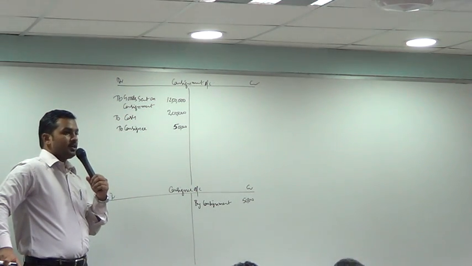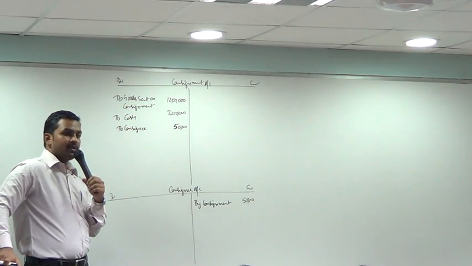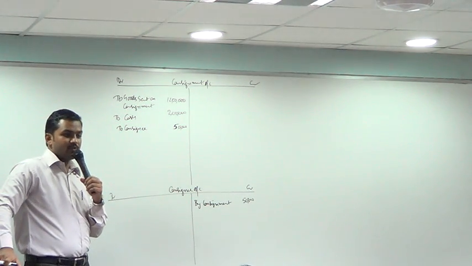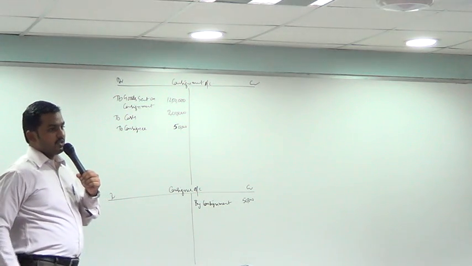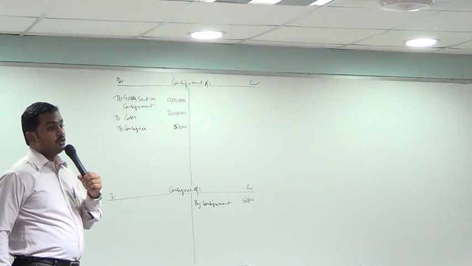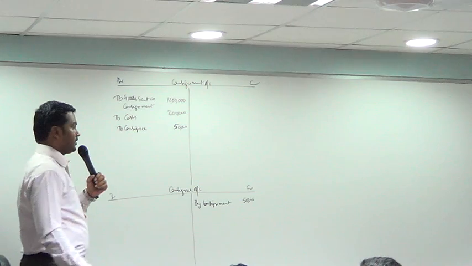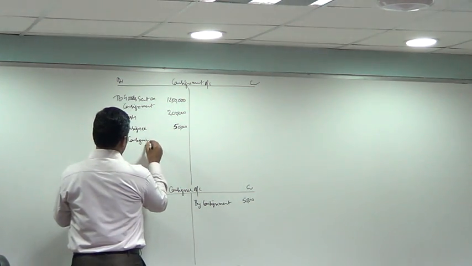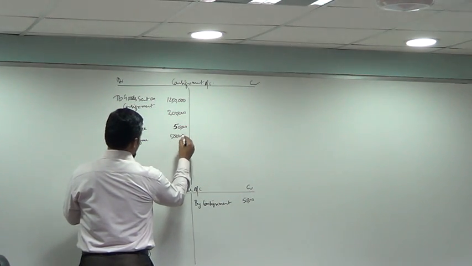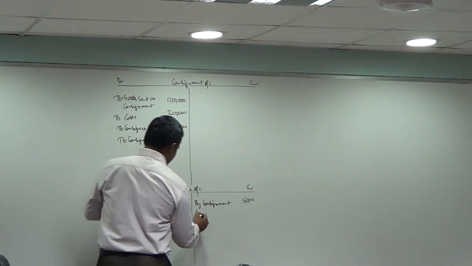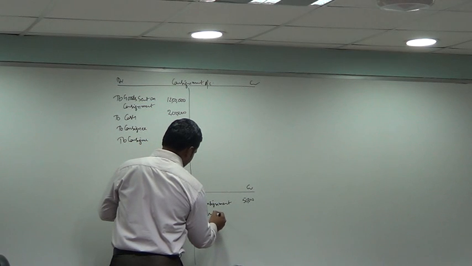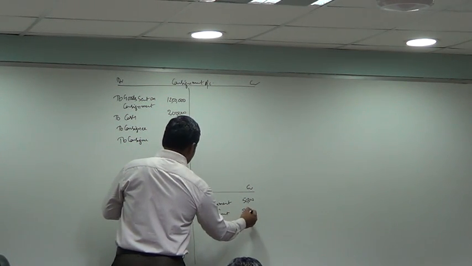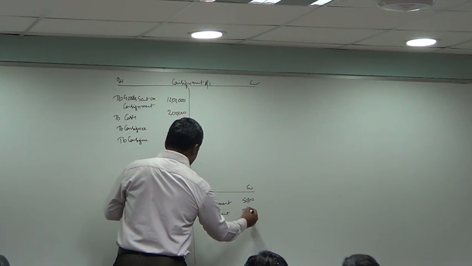Correct. Next, consignee also incurred some expenses from his pocket for selling expenses. What are the selling expenses? Please read out. Advertisement expenses, how much? 50,000. Consignment account debit to consignee account 50,000. Consignee account, give a credit. Advertisement is selling expense or non-selling expense?